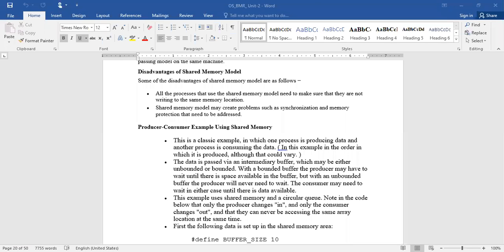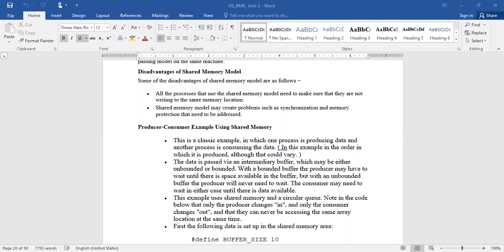When coming to the unbounded buffer, the consumer need not wait for anything. Whatever information is available in the buffer, it can directly access it. Suppose it is empty, then anyway it has to wait. Right? So these are the two different aspects we need to address, because in such a way, you need to implement a mechanism that will make the producer and consumer wait when the conditions are not satisfied.